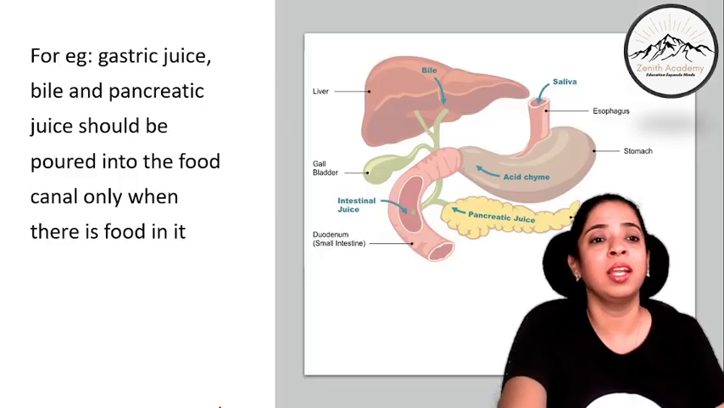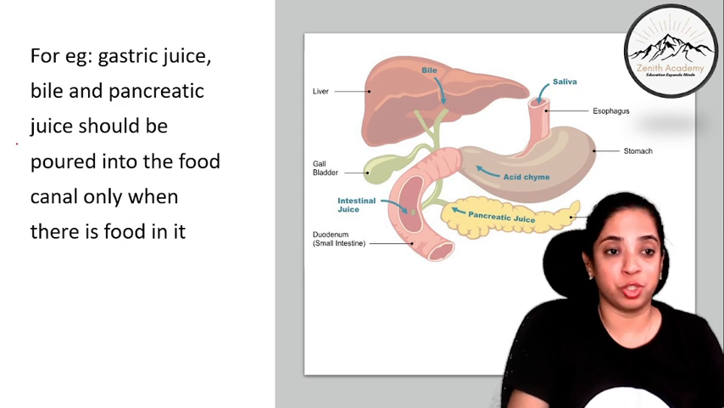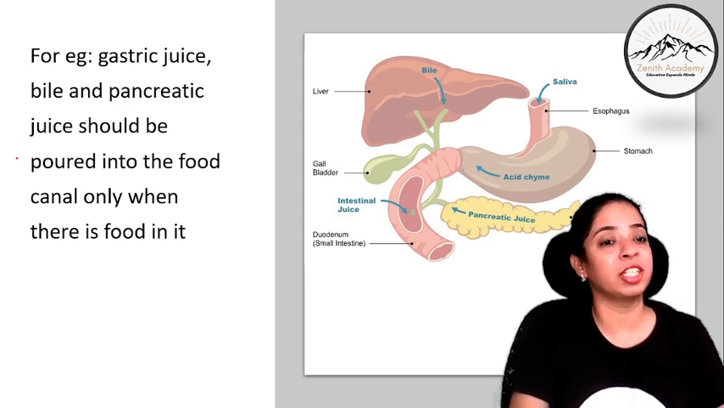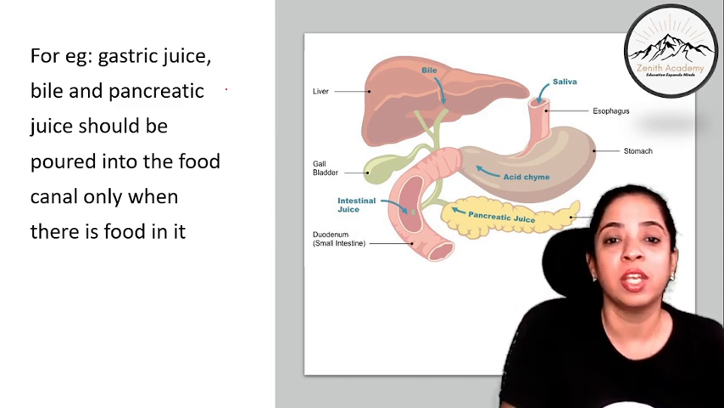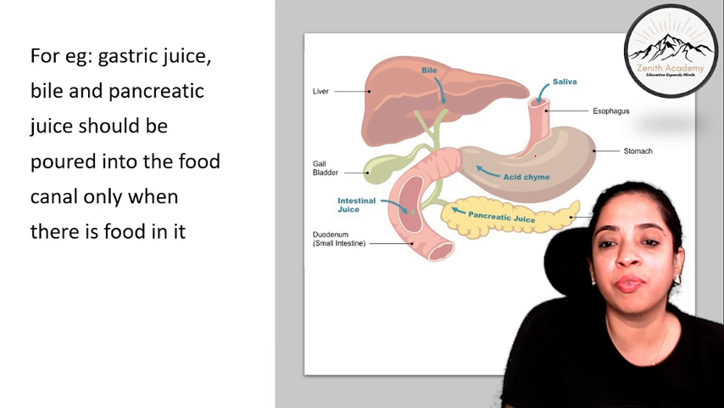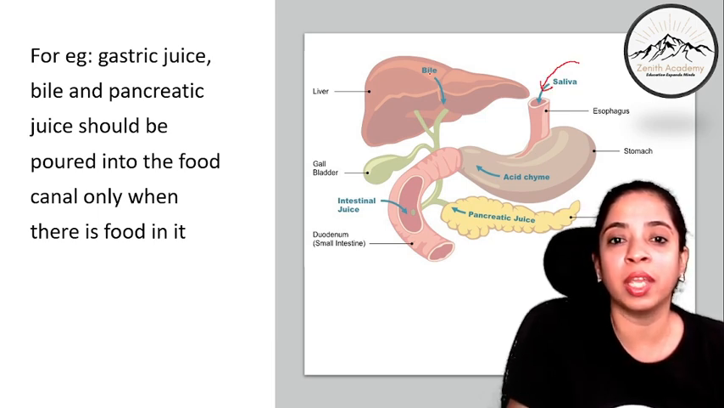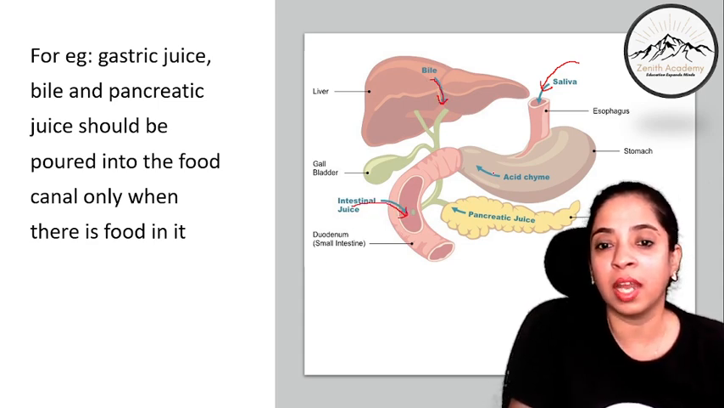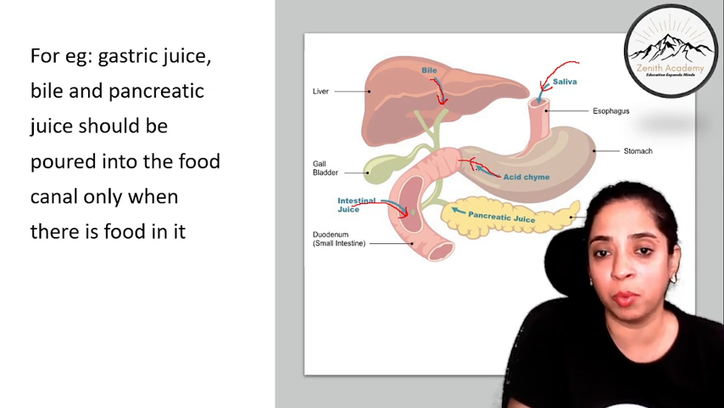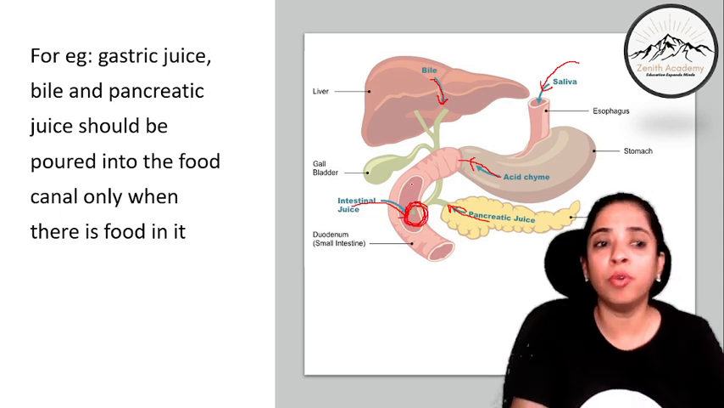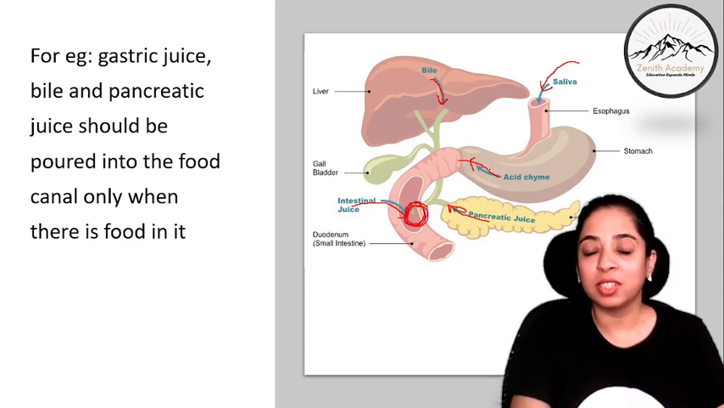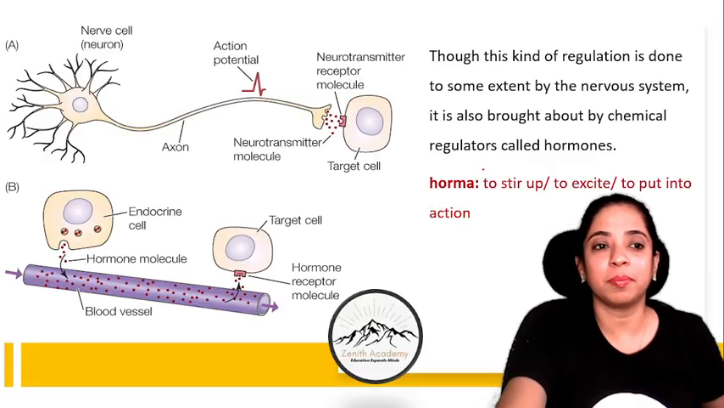For example, gastric juice, bile juice and pancreatic juice should be poured into the food canal only when there is food in it. So if you see this, whenever there is food in our stomach, okay, then only you can see saliva pouring in, bile pouring in, intestinal juice pouring in, right? From the stomach, acid pours in, pancreatic juice pours in whenever there is food. So if there is no food, these juices will not be released. So there's a coordination, right?